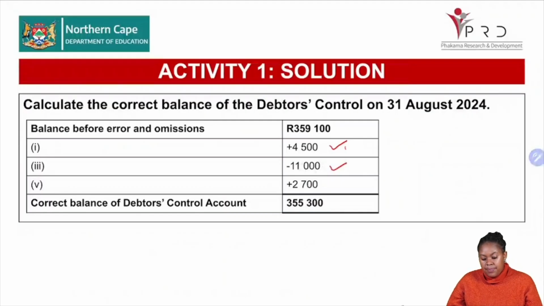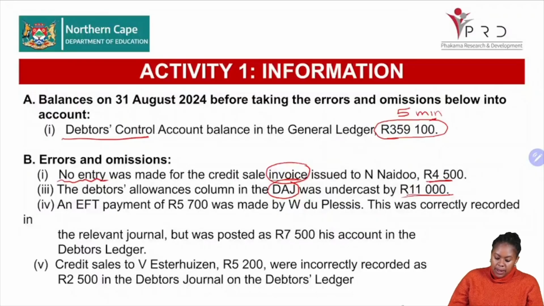No problems there, right? Then we move on to the next one, which says an EFT payment of 5,700 was made by W. Duplessis. This was correctly recorded in the relevant journal, but was posted as 7,500 in his account in the debtor's ledger.